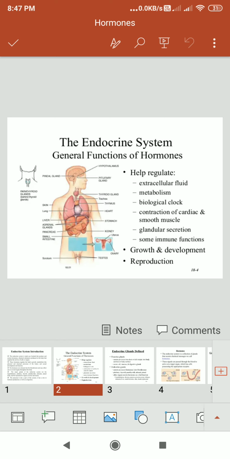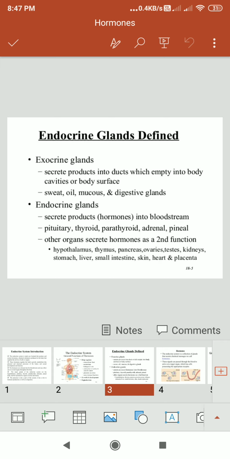You can see the endocrine system and the general functions of hormones. They help to regulate extracellular fluid metabolism, the biological clock, contraction and relaxation of cardiac and smooth muscle, glandular secretions, immune function, growth, development and reproduction. The endocrine system includes exocrine and endocrine glands. Exocrine glands mean sweat, oil, mucus and digestive glands. The endocrine glands, as I have already explained, are the pituitary, thyroid, parathyroid, adrenal and pineal glands.